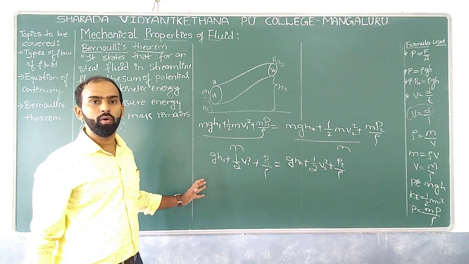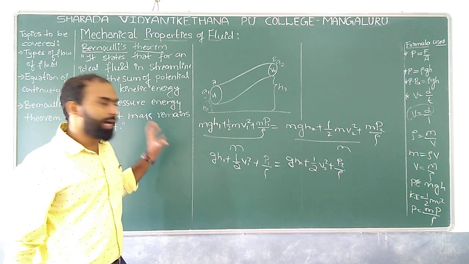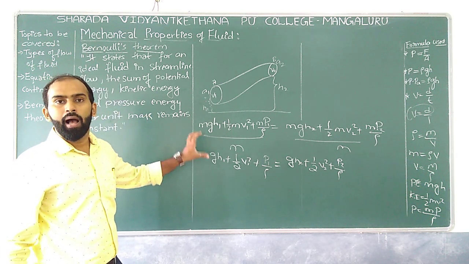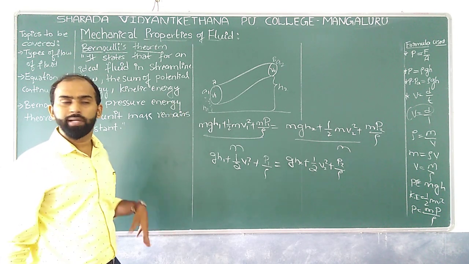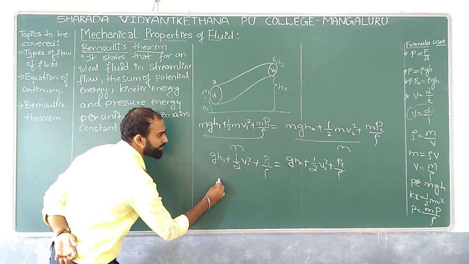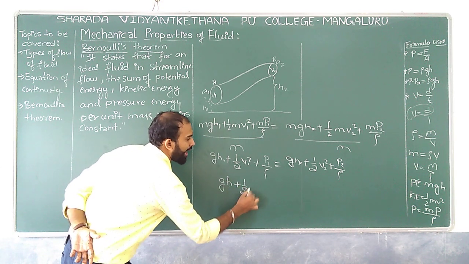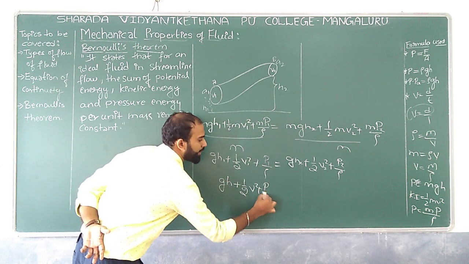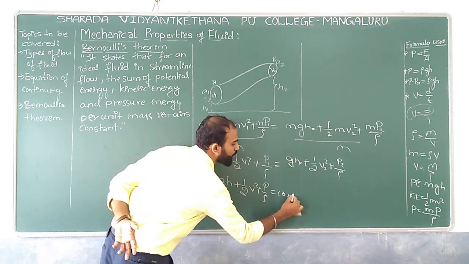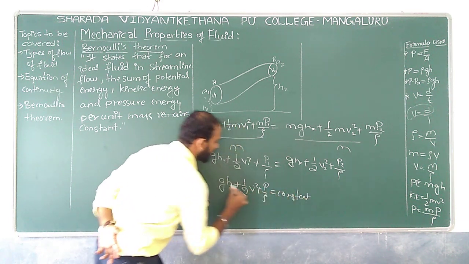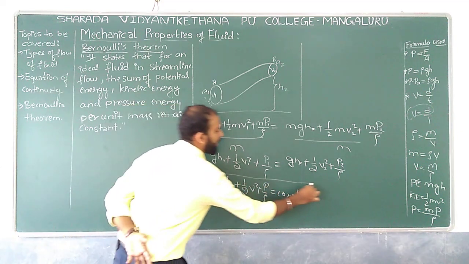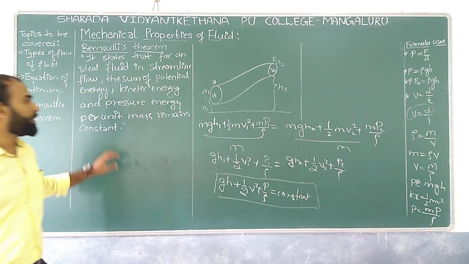So the sum of pressure energy, kinetic energy and potential energy is constant. In the sense we can write this as gh plus half V square plus P by rho is equal to constant, right? This is the formula for Bernoulli's theorem.